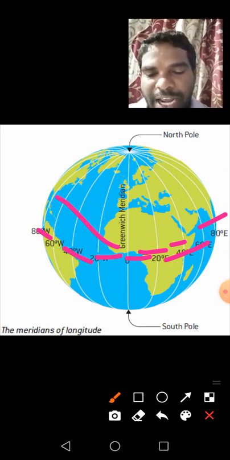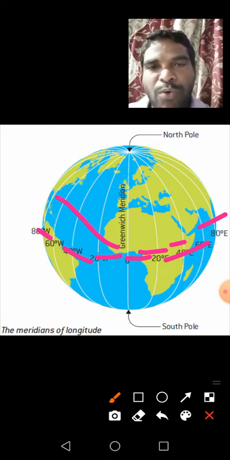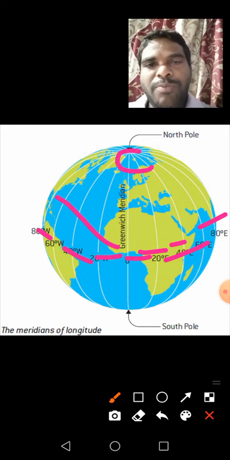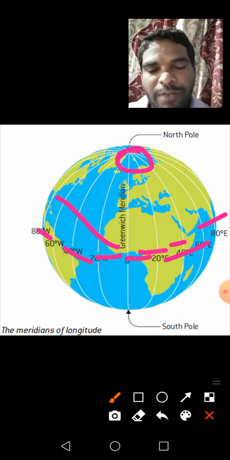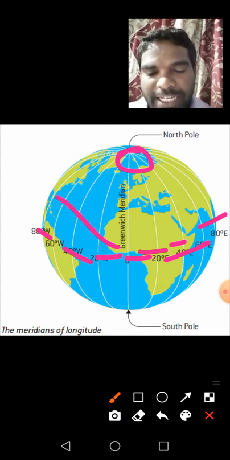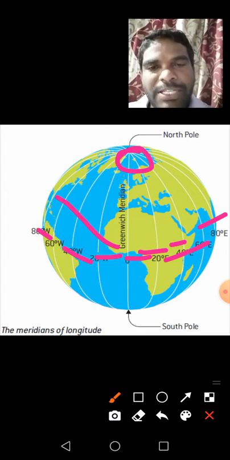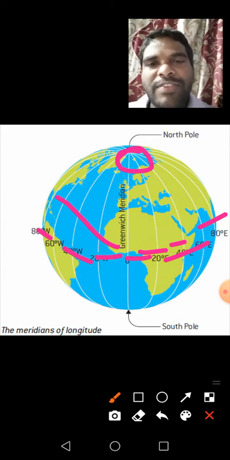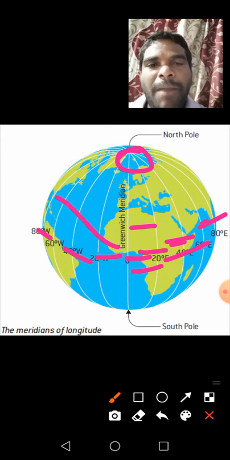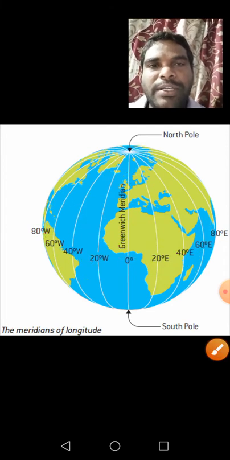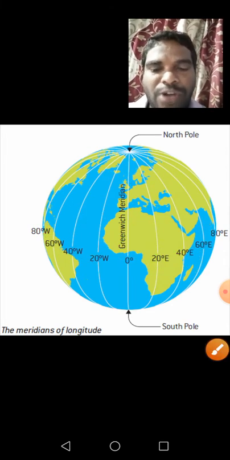The distance between any two meridians decreases as we move away from the equator towards the poles. You observe here. Yes. Understand children? As we move away from the equator, the distance will be decreasing, towards the poles. You observe, the distance at the equator is the same everywhere, but as we move away from it, it decreases. Say yes or no? Yes. Write down the main points in your notes, children.